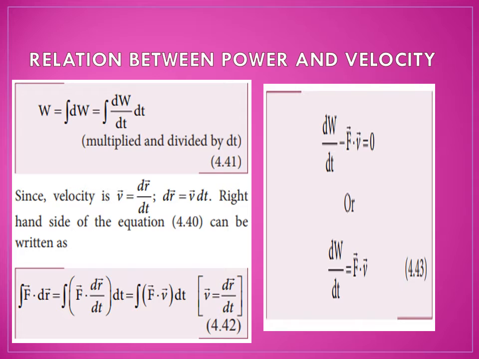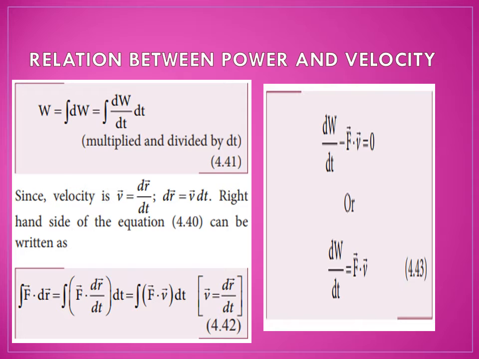In the previous classes, we have seen about power. What is power? Power is a measure of work done by time taken. In a certain time period, how much work is done, that is the power. All those things we have seen in the previous classes. From today, we are going to see the relation between power and velocity.